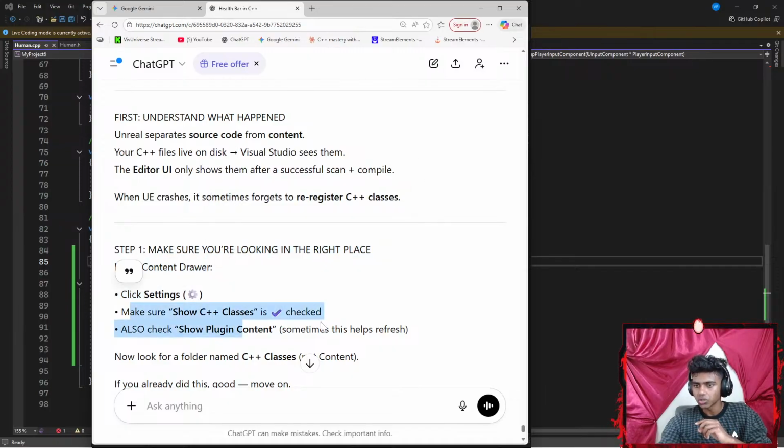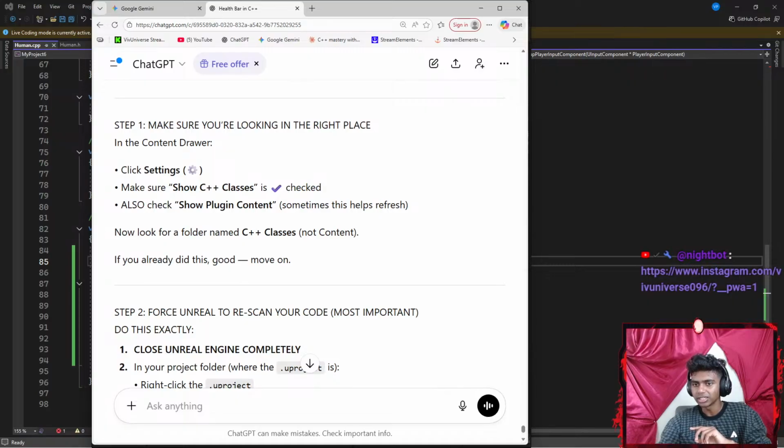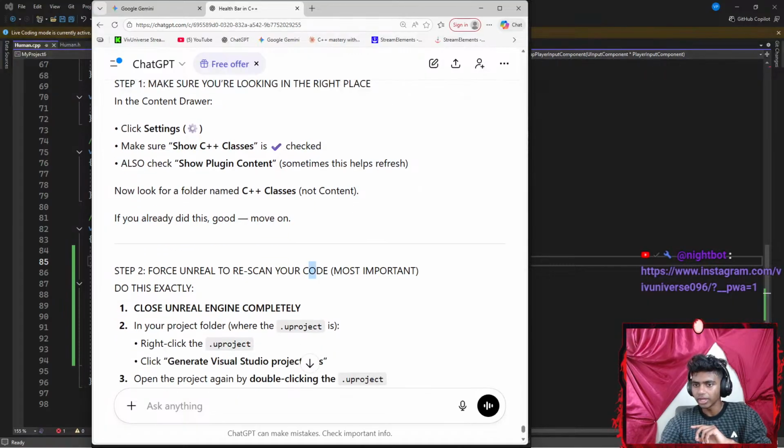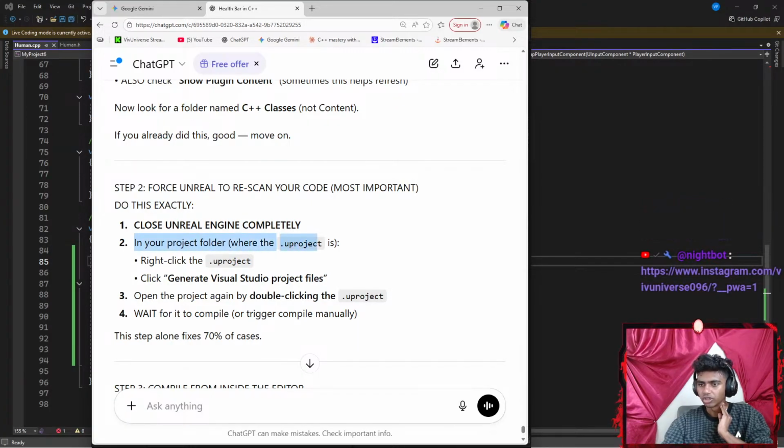In content drawer settings, show C++ classes checked. Also check show plugin content. Now look for a folder named C++ classes, not content. If you already did this, good, move on. Okay, close Unreal Engine completely in your project folders where your project is.